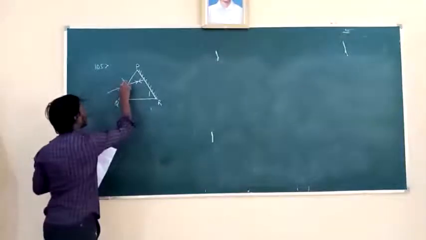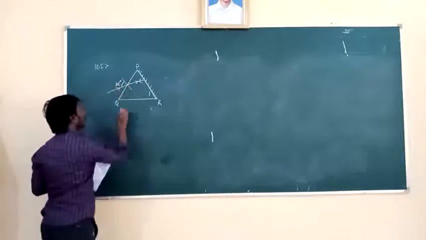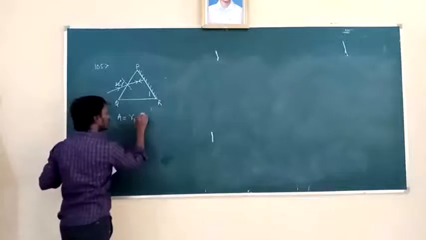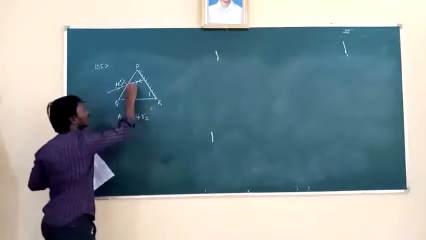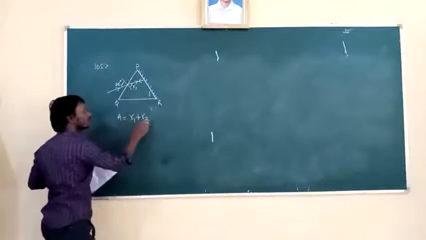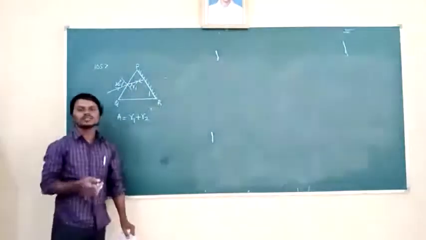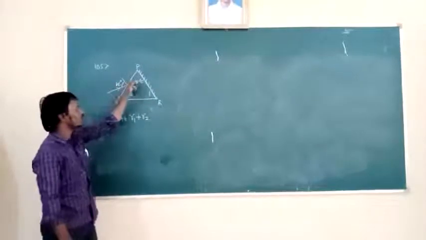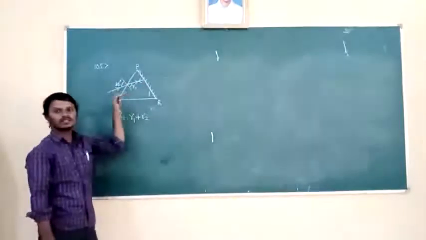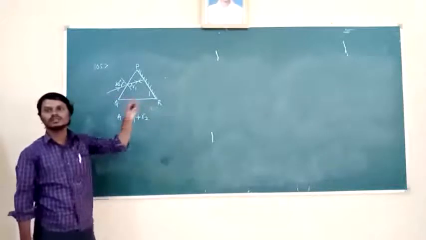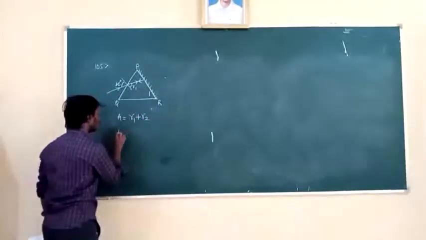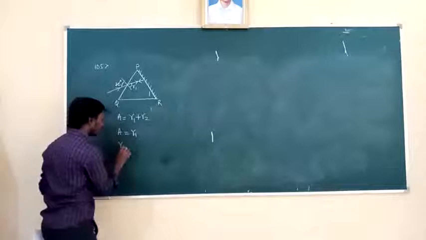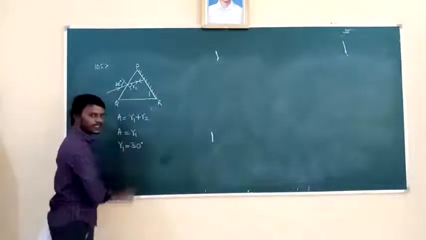Now here what is the angle of incidence given? That is 45 degree. Then the angle of the prism is 30 degree. The angle of the prism formula we already know, that is R1 plus R2. We are going to find the angle of refraction at the first surface using this equation. But what about R2 here? R2 is nothing but 0, because the angle of reflection at the surface PR is 0. Because the light is incident normally and reflects normally, the angle of incidence and the angle of reflection are both zero. Then R2 is equal to 0. Then A is equal to R1. What is A given? 30 degree. Then R1 is equal to how much? 30 degree.